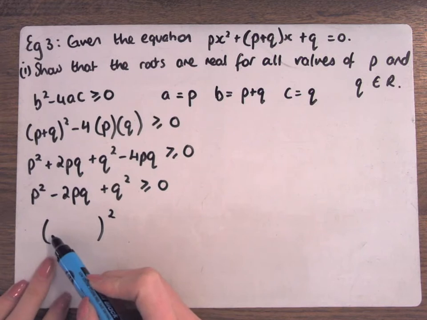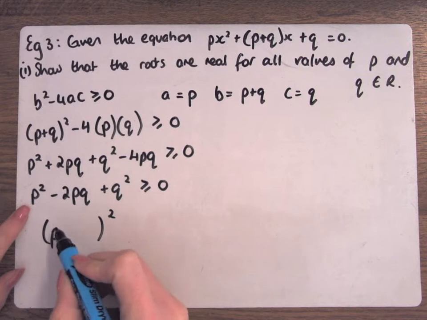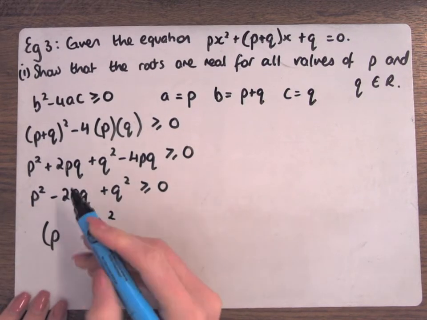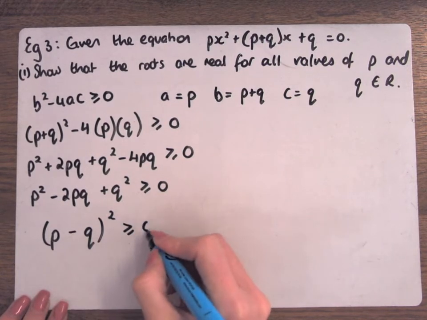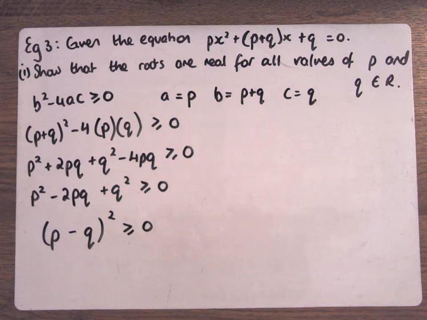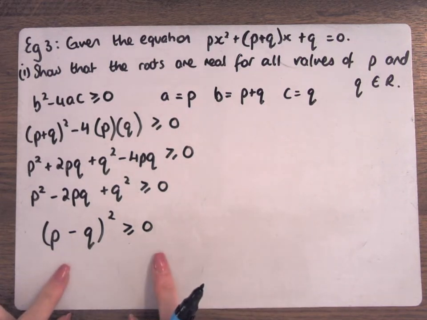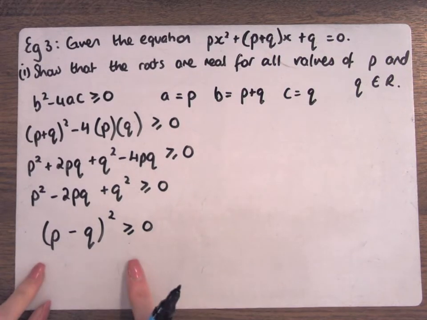So, what goes here? P goes here, and Q goes here. And what sign is it? It must be minus because that's a minus. Okay? Now, P minus Q to be squared is greater than or equal to 0. Is that true? How do you know that that is greater than or equal to 0? Because anything to be squared always gives you a plus. Anything squared is a plus. So this is bigger than or equal to 0.